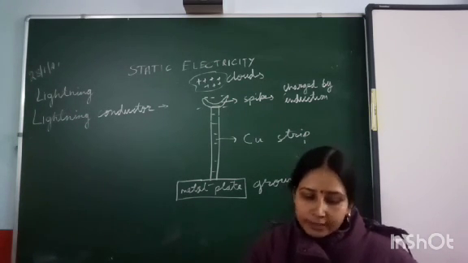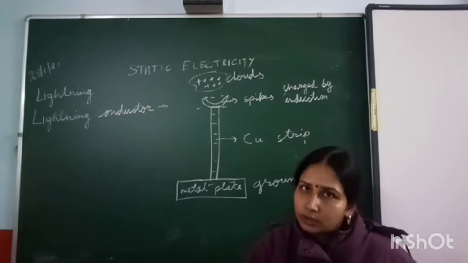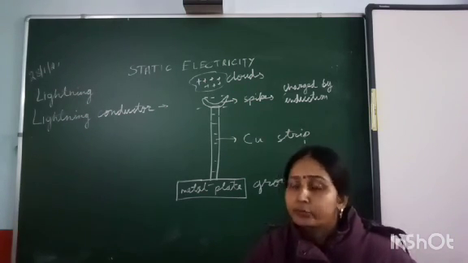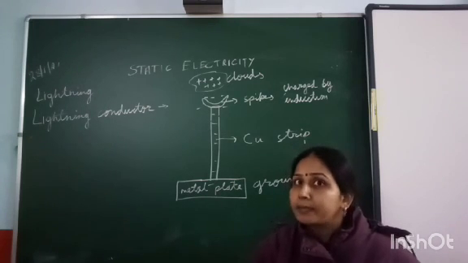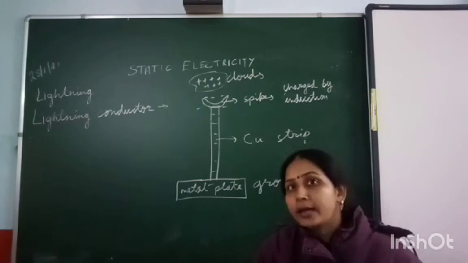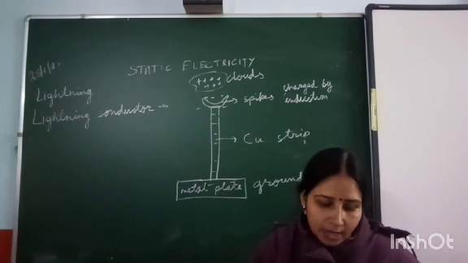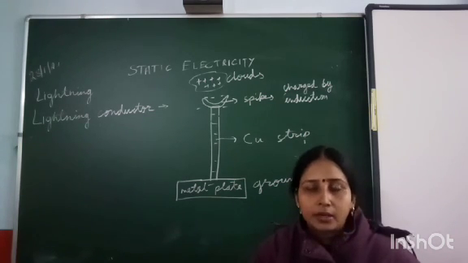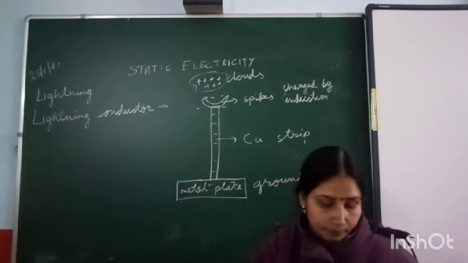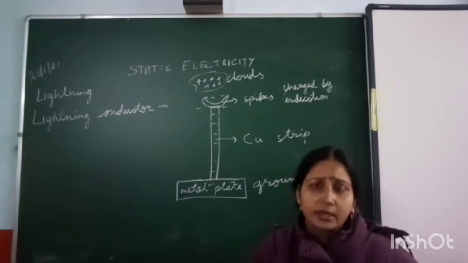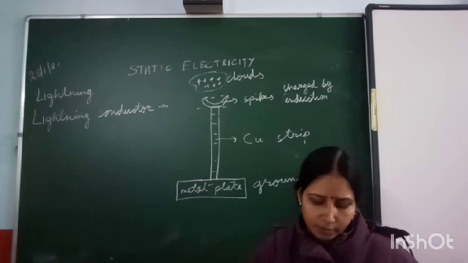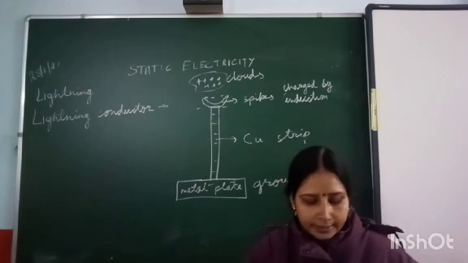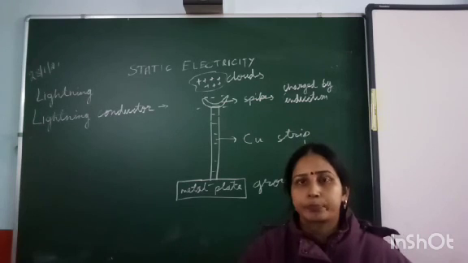So when the charged cloud passes over the building, an opposite charge is developed on the spikes. Why? Because the method is charging by induction. So this charge is passed on to the earth through the copper rod, and the lightning spark is prevented from causing damage, and hence it is safeguarding us from any kind of shock.